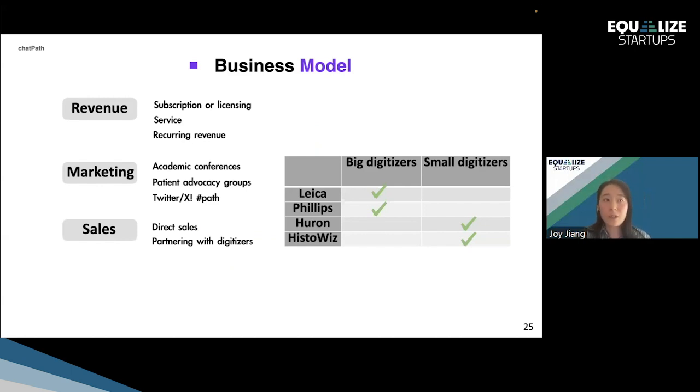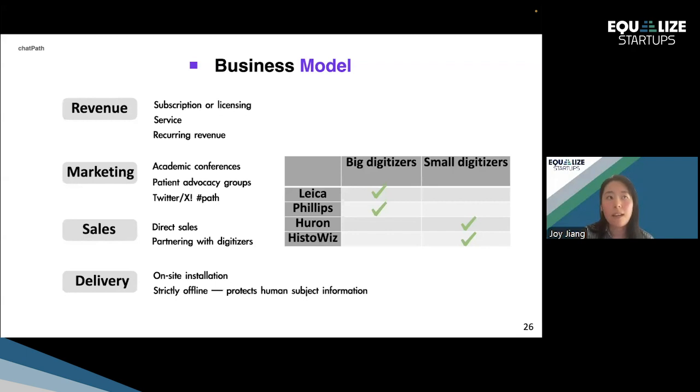For sales, it will be direct sales or partnering with the digitizers. We've already talked to some of the digitizers, big digitizers like Philips and Leica and small companies. So the most important thing that we've learned is that the big digitizer companies currently do not have a preferred third-party annotation AI tool. And delivery is a simple on-site installation. It'll be strictly offline to protect human subject information.